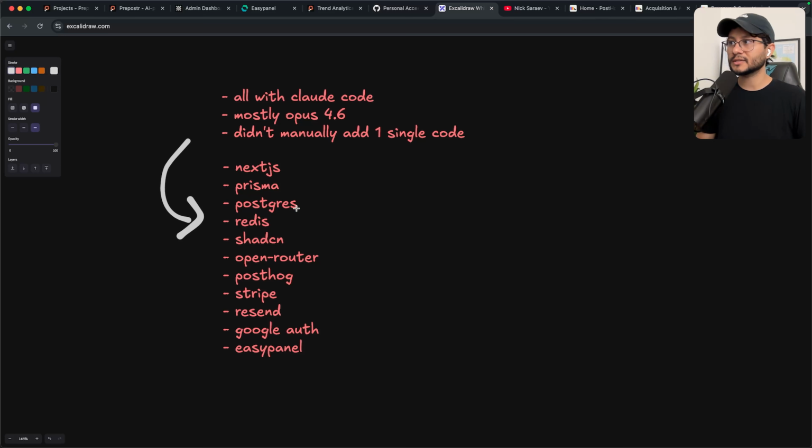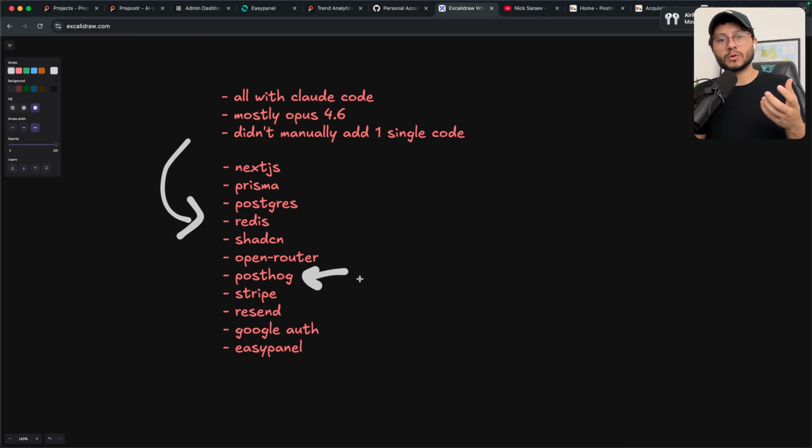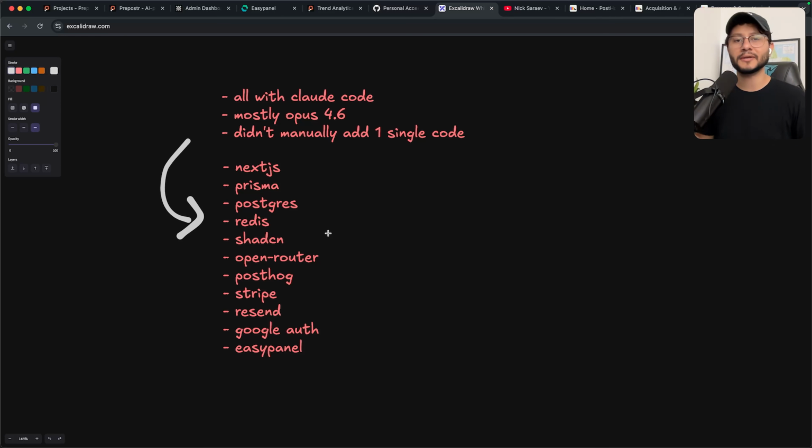So this is the stack that I'm used to. And because of that, I already know what to expect and how each thing connects with each other. Some things like PostHog I didn't really use before, but it's a matter of asking AI how does this work? When is this going to be triggered? You really need to be in control of your app and understand how each thing works. It's not just, oh, I don't need to code, so I don't need to pay attention. I can create an app just by typing random instructions.